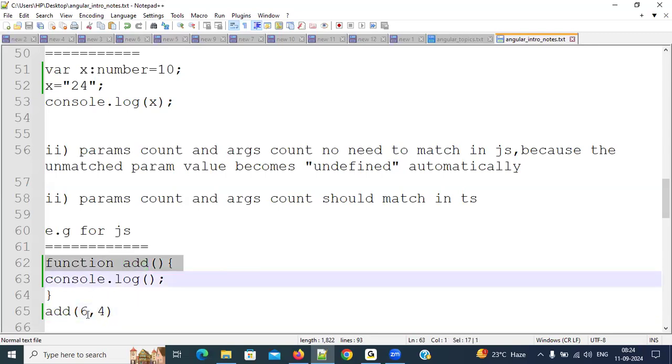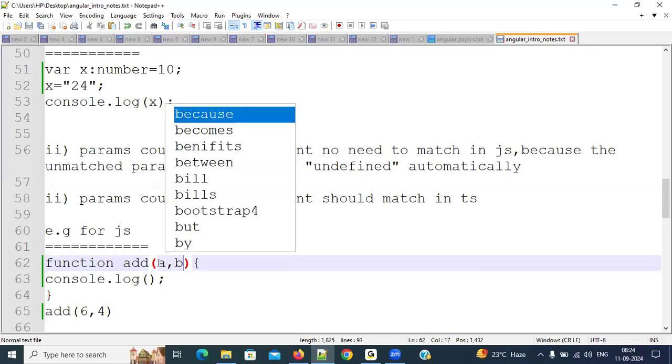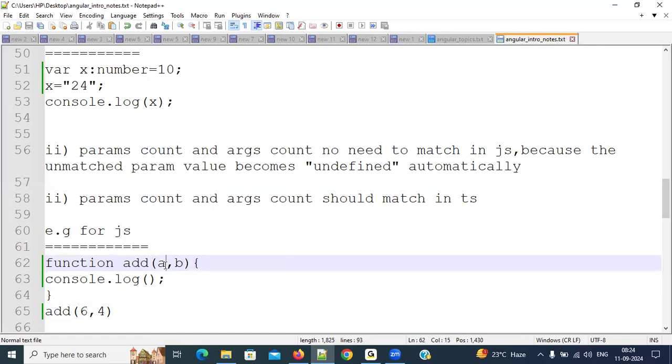After going, who will handle these arguments? Parameters, which we specify in the parentheses. How will they handle them? Very simple. However many arguments we are sending, that many parameters we need to specify. How many arguments are we sending? 2 arguments. So we just specify 2 parameters, a comma b. Then these arguments will be held by these parameters respectively. Respectively means first argument to first parameter, second argument to second parameter.